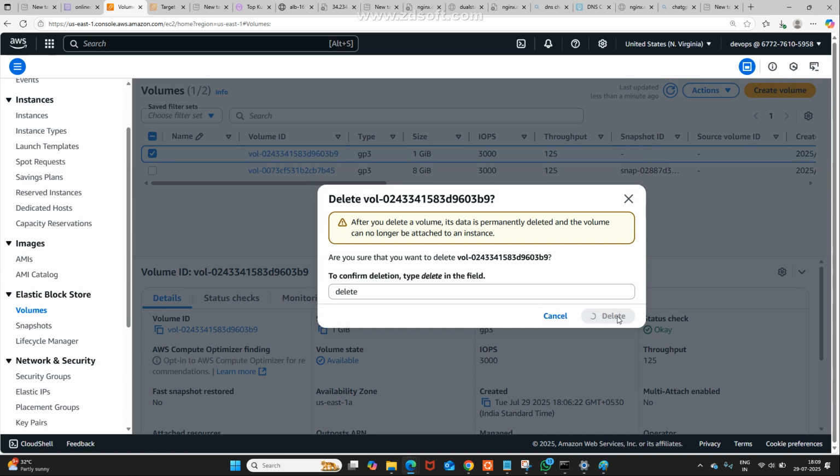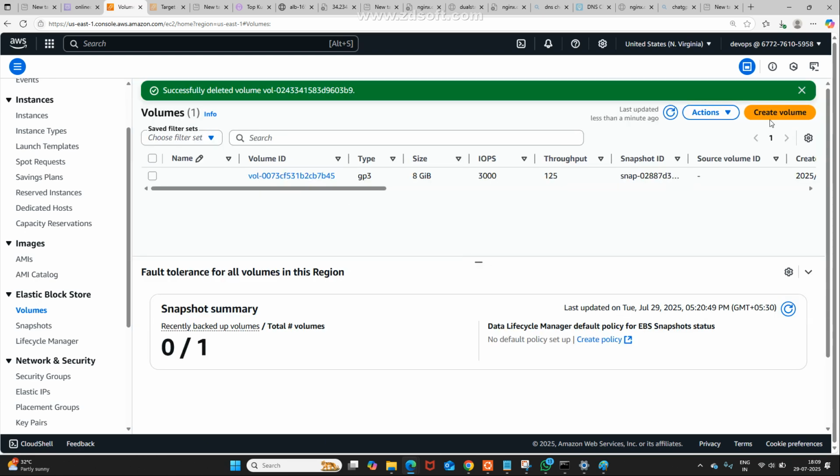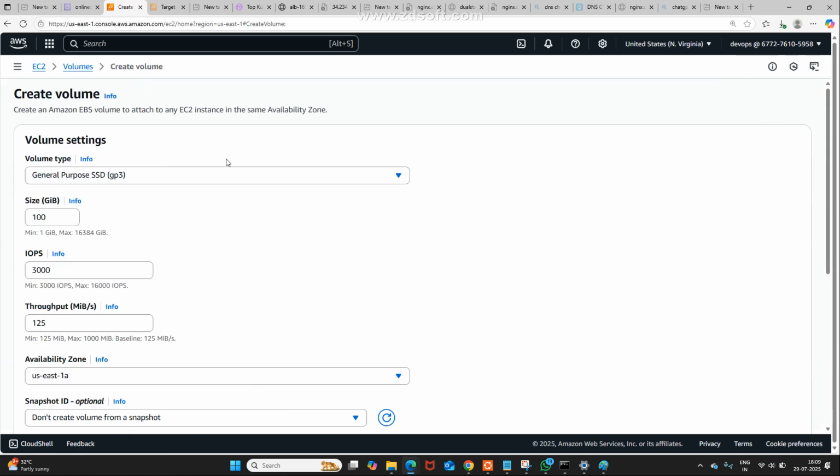Now, quick guidance. I want to create one more volume. Just a volume, creating with 1 GB. You may ask, can I create a 100 GB volume also? Yes, but we need to pay. This is a paid service.